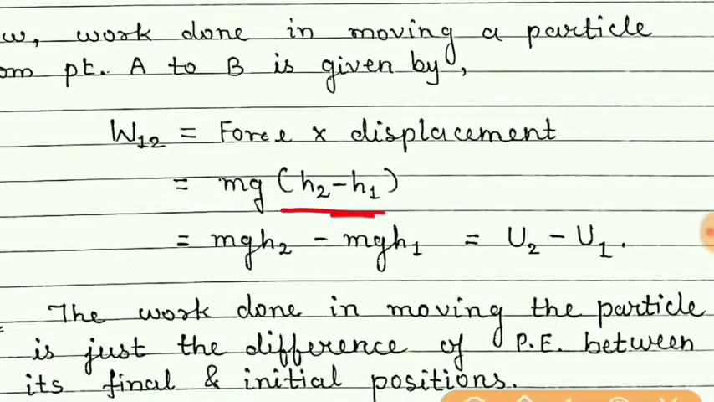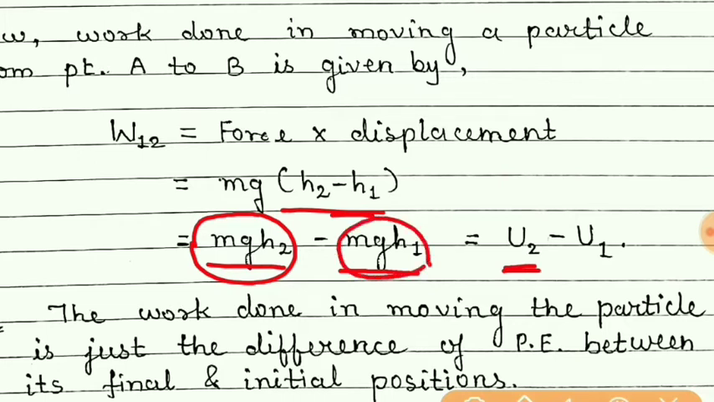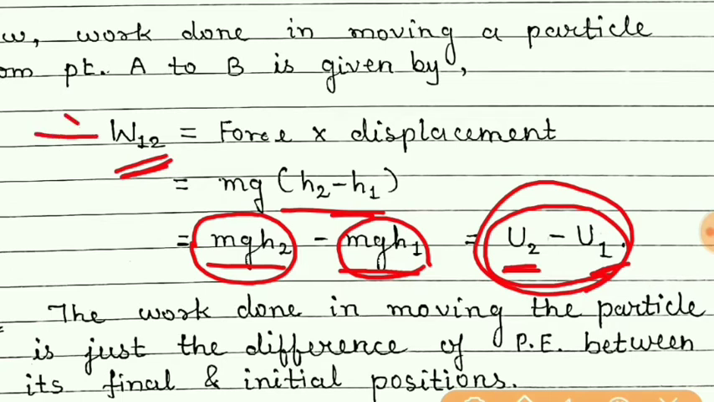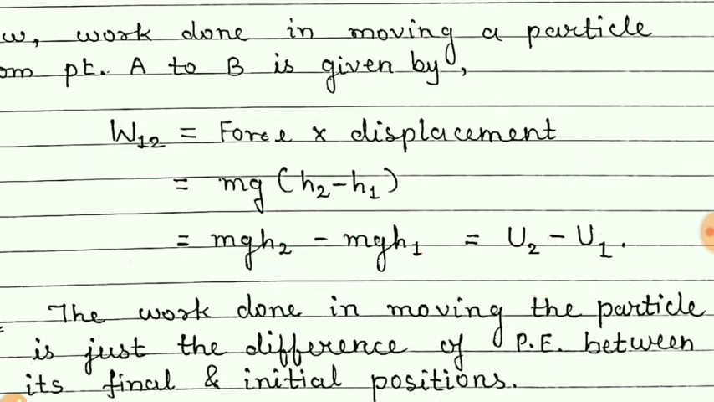Now simply opening these brackets, we will get mgh2 minus mgh1, where we can say that mgh2 is the potential energy at point 2, that is point B in the figure, and mgh1 is the potential energy at point 1, that is the initial point, which is point A in the figure. So definitely work done is nothing but the difference of the potential energies.